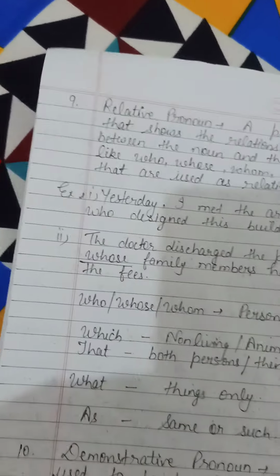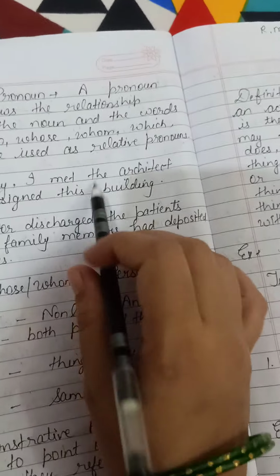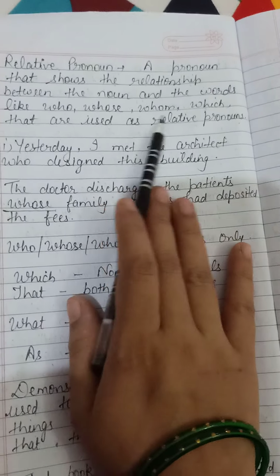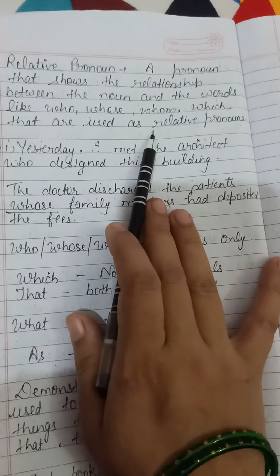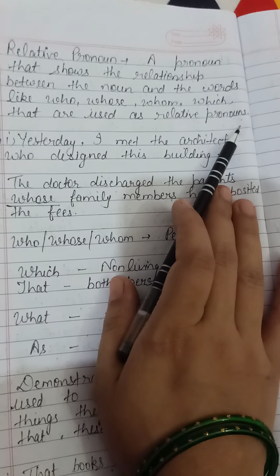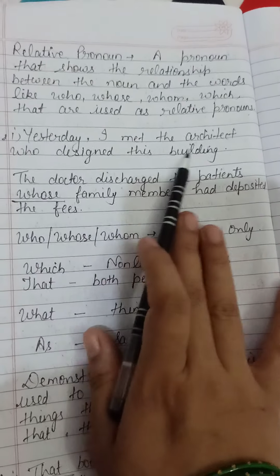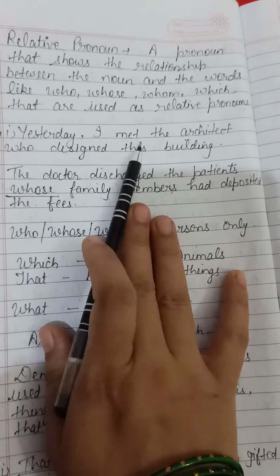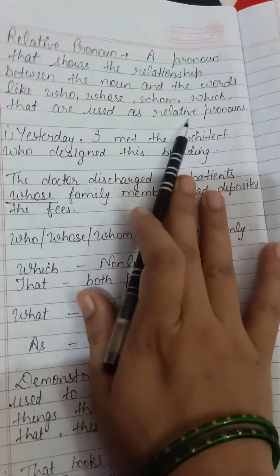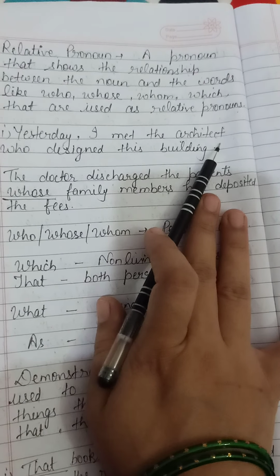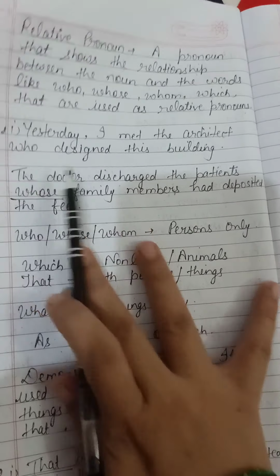Next is relative pronoun. A pronoun that shows the relationship between the noun and the words like who, whose, whom, which, that are used as relative pronouns. For example, yesterday I met the architect who designed this building. I met the architect; for architect, who is used. That's why this is a relative pronoun.